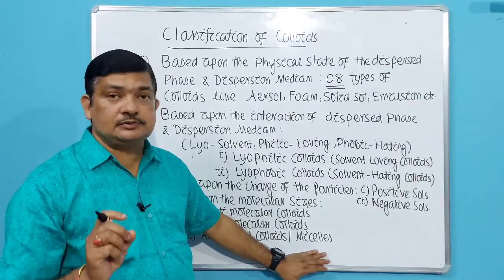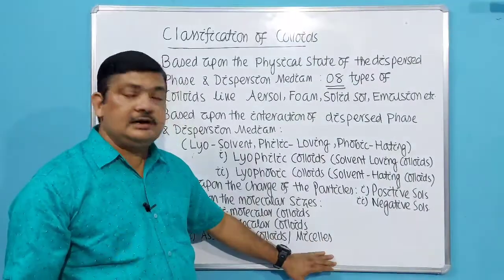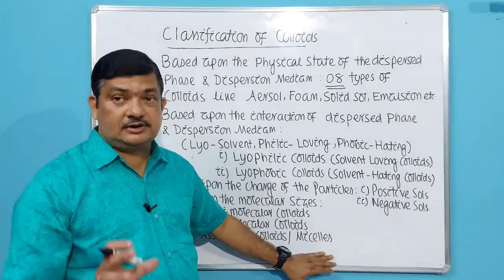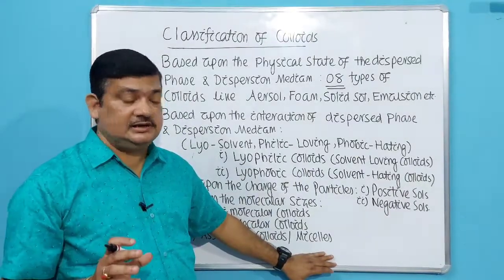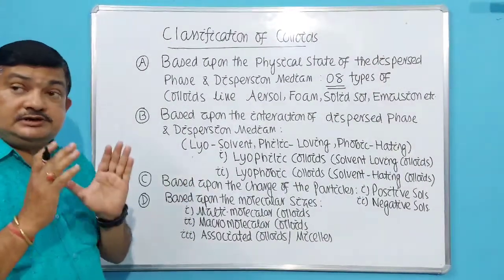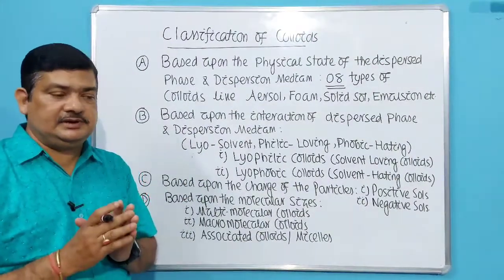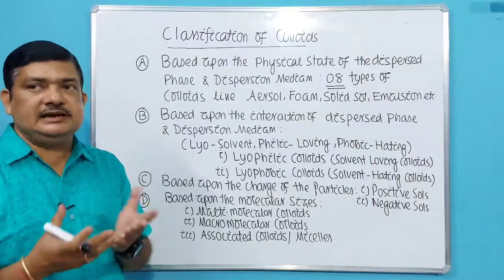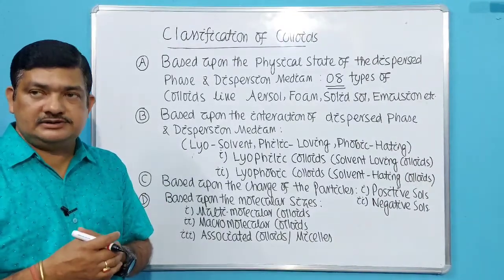So the cleansing action of soap or detergent is due to formation of a cluster of ions called micelles. Okay. So this is regarding classification of colloids, which we'll be discussing in details, because as I told you, it is an important portion and may be asked as a long question. Okay.